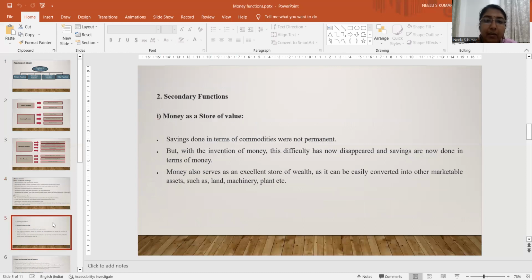So let's see the secondary function of money. Money as a store of value. That's the first secondary function of money. Savings done in terms of commodities were not permanent. But with the invention of money, this difficulty has disappeared and savings are now done in terms of money. Money also serves as an excellent store of wealth as it can be easily converted into other marketable assets such as land, machinery, plant, etc.